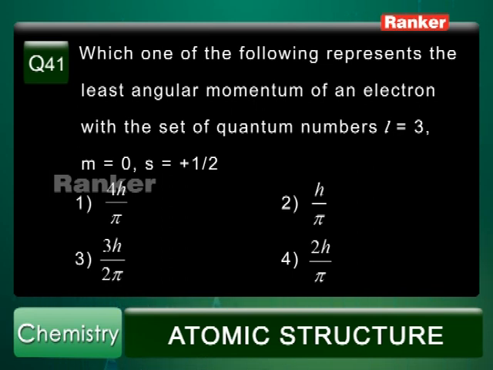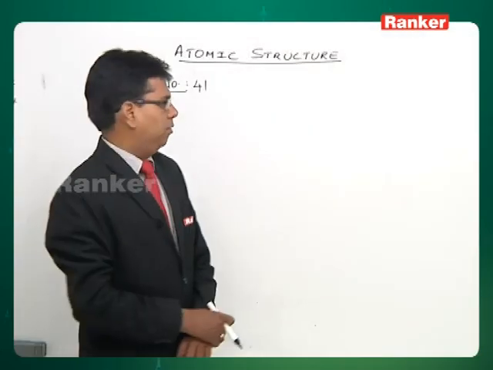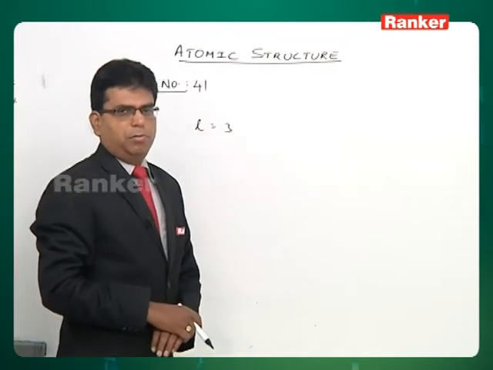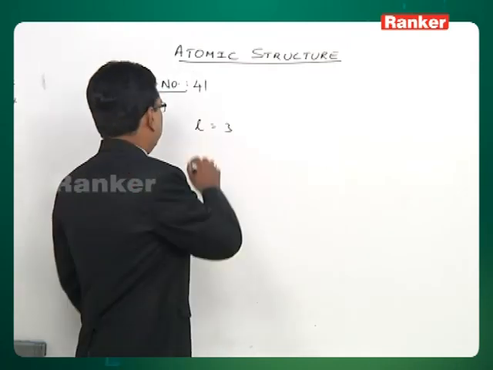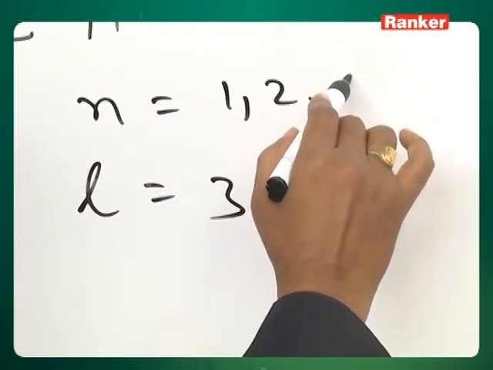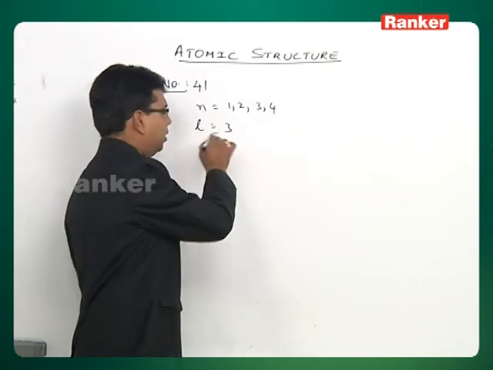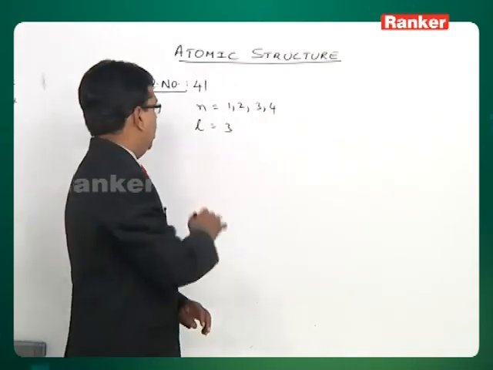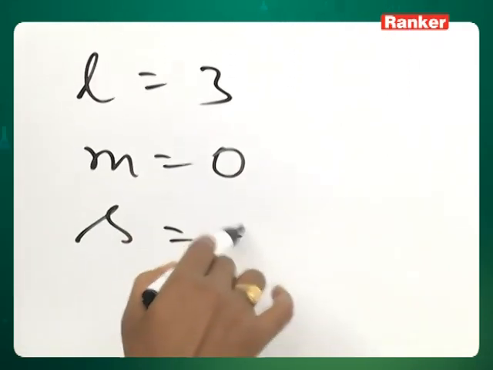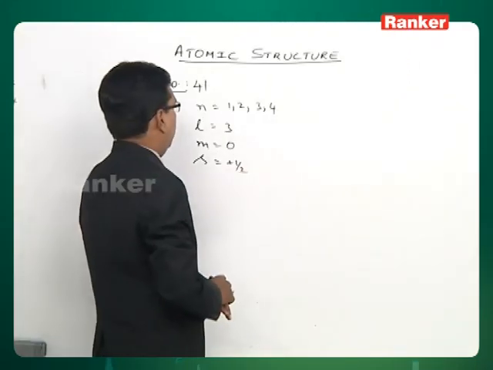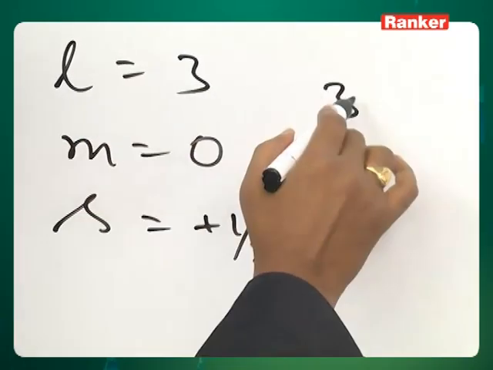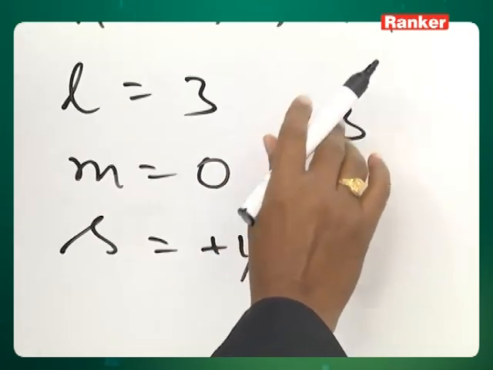So when l is equal to 3, the possible values of n you can have are 1, 2, 3, 4, etc. Then l is having a value of 3, m is having a value of 0, and s is having a value of plus half. So the electron is in the l equal to 3, which means it must be 4f.